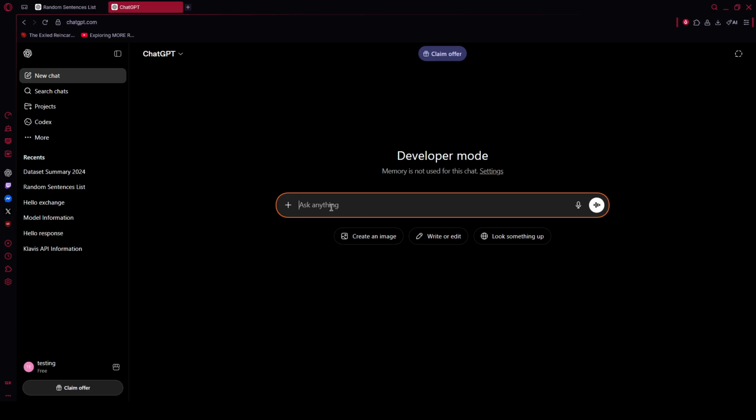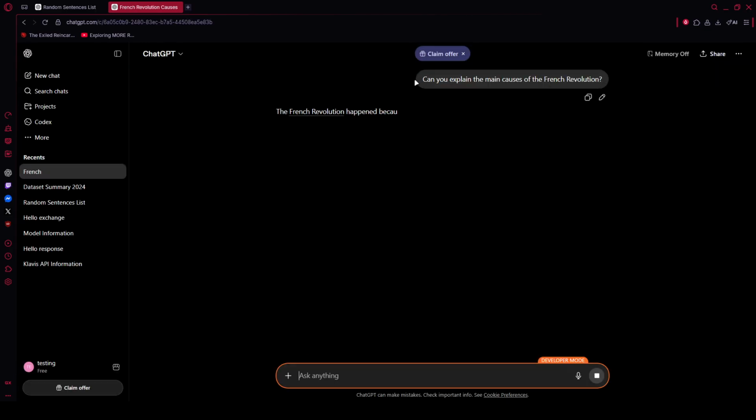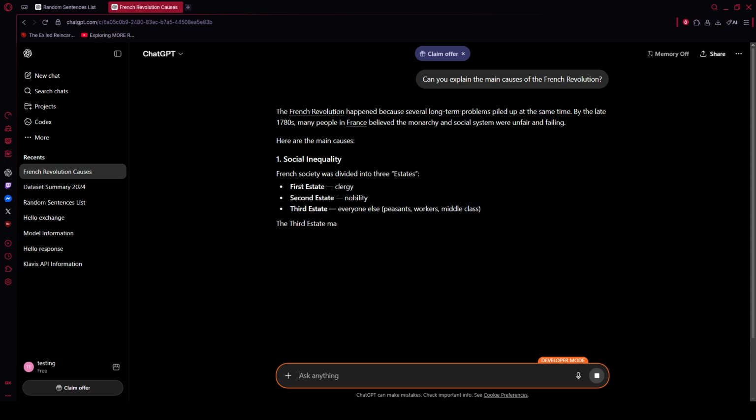You can tighten it even more by adding constraints such as a time frame, an audience, or a preferred format. Try something like, explain the main causes of the French Revolution in 2 concise paragraphs for a high school student. Specifics act like coordinates for the AI, guiding it to the destination you have in mind.